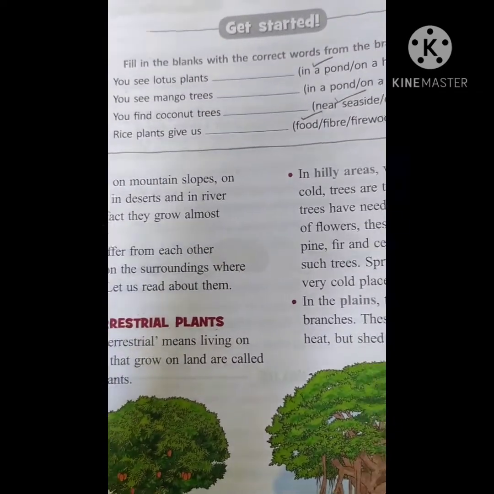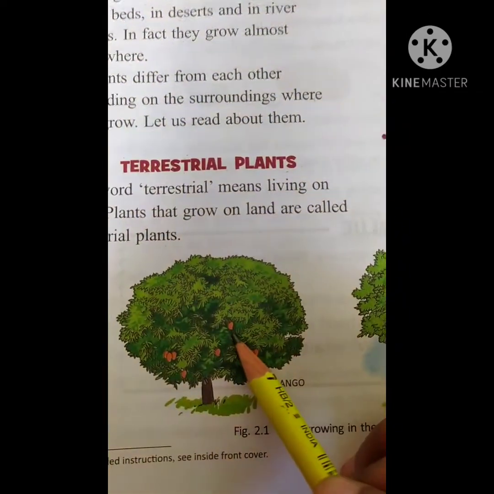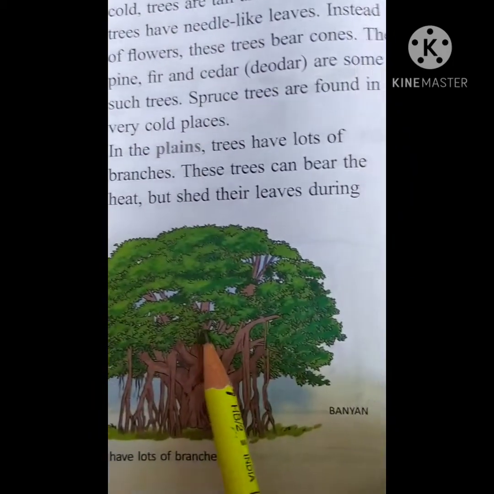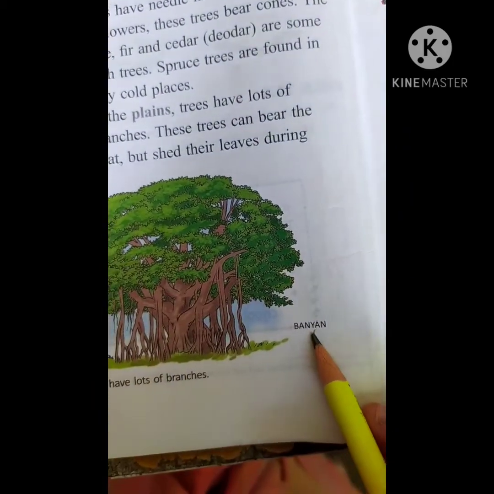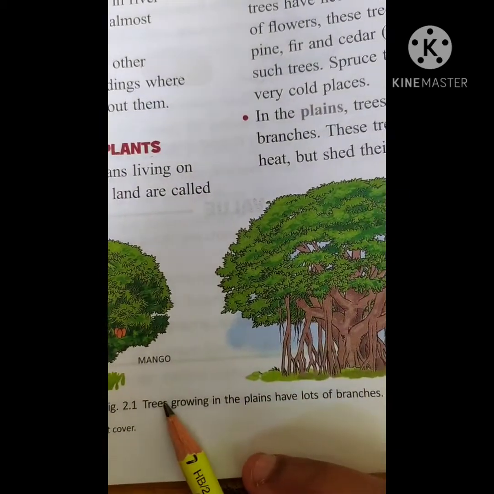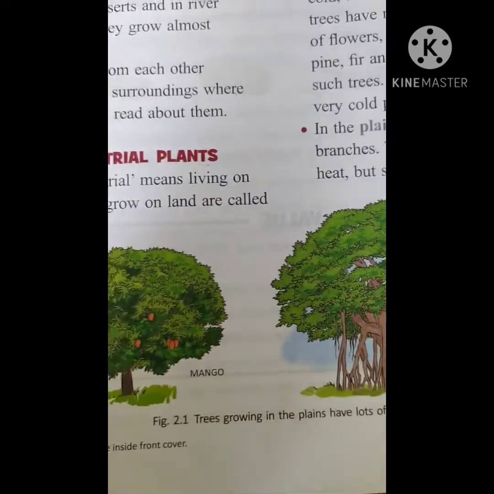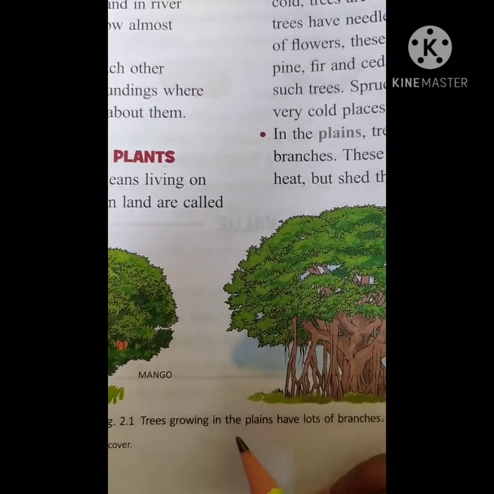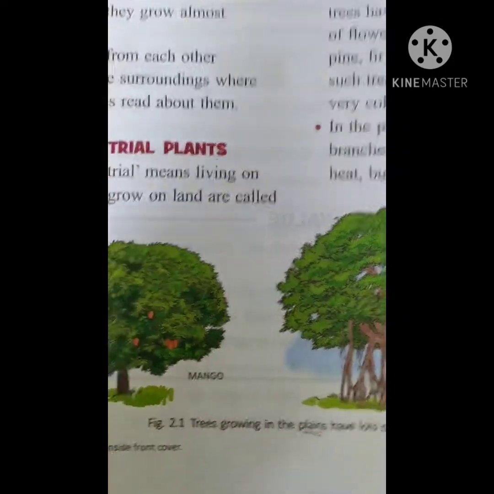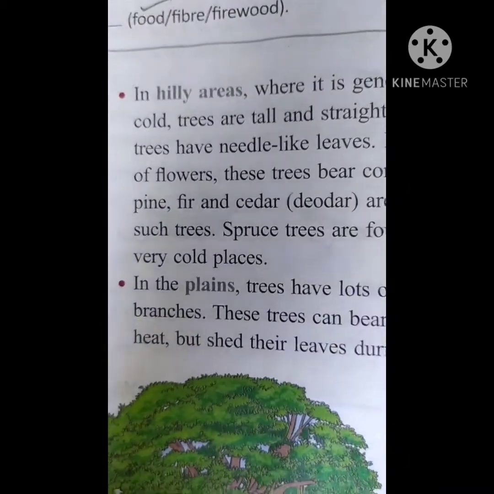Before going to all the categories, just see the diagrams, children. This is the mango tree. This is the banyan tree. Banyan tree is our national tree. Okay children, keep in your mind, trees growing in the plains have lots of branches. So this is the plains we are going to cover here.